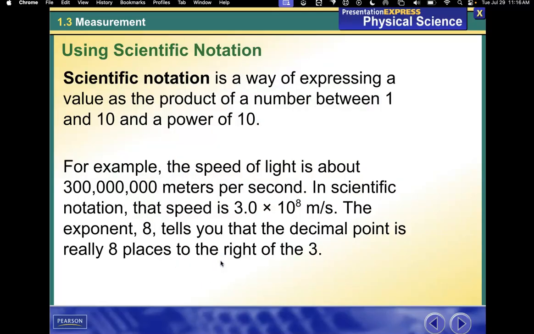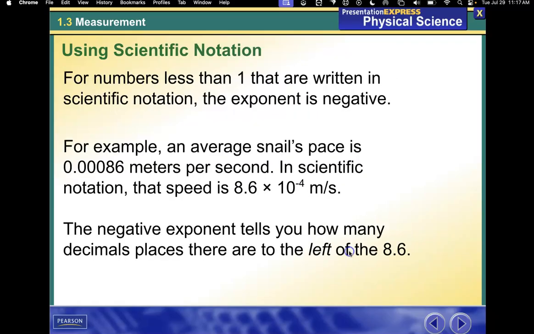Scientific notation is a way of expressing a value as a product of a number between 1 and 10 and a power of 10. For example, the speed of light is about 300 million meters per second. In scientific notation, that speed is 3.0 times 10 to the 8th meters per second. The exponent 8 tells you that the decimal point is really 8 places to the right of 3. Now, we'll go over this more math-wise on the board, so don't worry about it. This is just an explanation today.